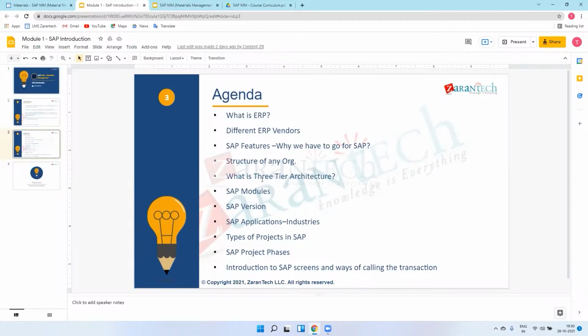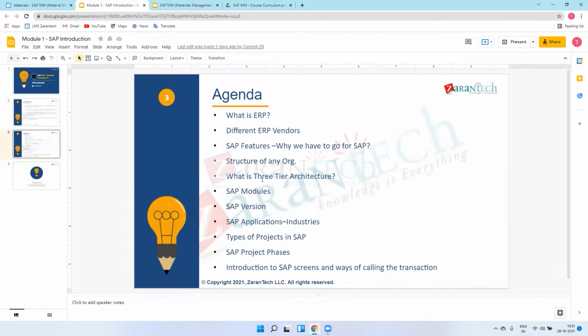We have applications like mobile apps, no? So mobile apps work on one database, and whatever screens we are seeing, that is called the user interface. Same like that, in our SAP as well, we have a database, we have an application, and there is a user interface. So all the processes run in the application layer, and all the data and our tables are saved in the database, and whatever screens we are able to see, that is called the UI, user interface. This is the three-tier structure. So this is only the information.